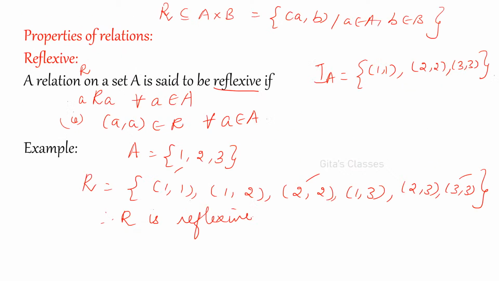Right, up to composition of relations, whatever we have studied only, right? Now, reflexive means what? Every element of the set should be related to itself. For example, if I consider the set A is equal to {1, 2, 3}, and R is the relation containing (1,1), (1,2), (2,2), (1,3), (2,3), (3,3). Now, whether it is reflexive or not, how will you find out? 1 is related to 1. See, every element should be related to itself.